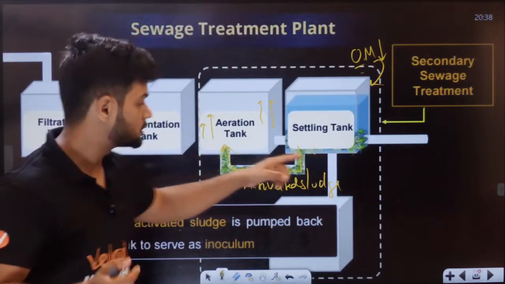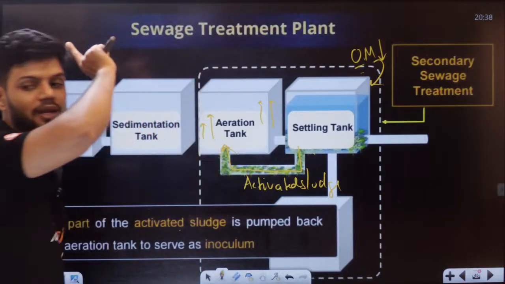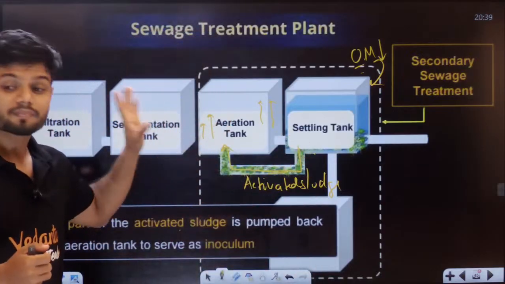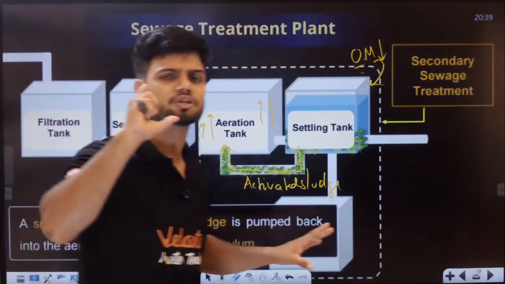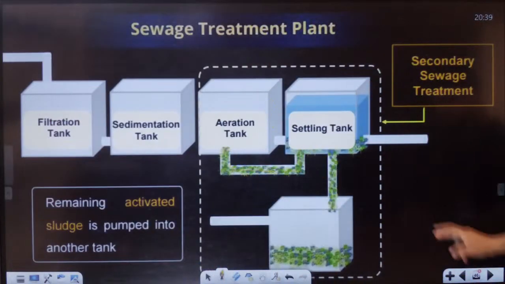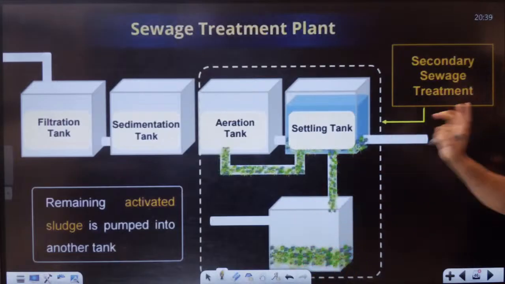Now where is the food? The food is in the aeration tank. So we send all the hungry bacteria back to the aeration tank. Now the remaining part, students, is sent to the last chamber.